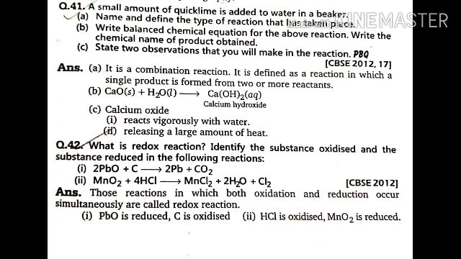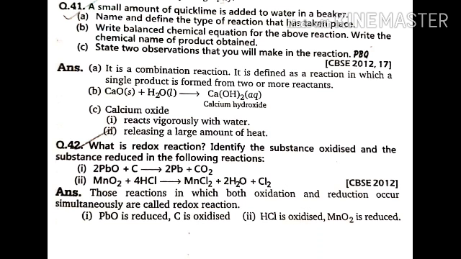So oxidation means addition of oxygen. Now first, what happened? PbO is changing into Pb. What change has occurred over here? Oxygen is getting removed, right? Removal of oxygen, we call a reduction. So PbO is reduced. Now what happened to carbon? Carbon has changed into CO2. So here addition of oxygen has taken place. So that is the oxidation. So carbon is getting oxidized whereas PbO is getting reduced.